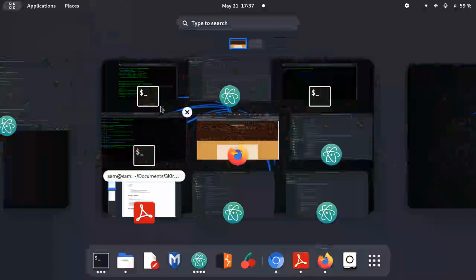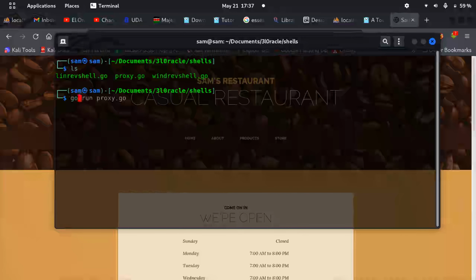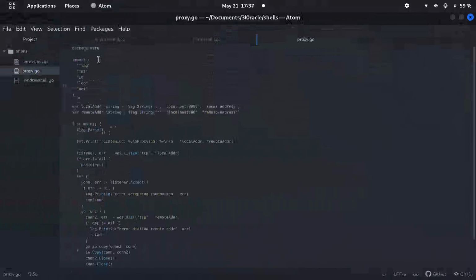Let's run a proxy. This is the web shell. Let me see. I had a proxy somewhere. Yes. Okay, fine. Let's edit the code for the proxy. This is the code for the proxy.